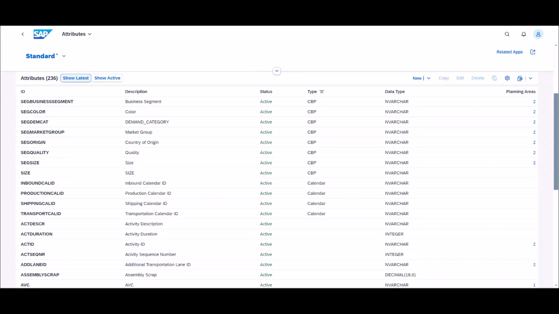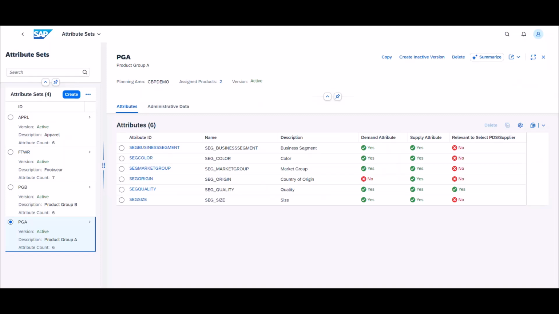With SAP IBP characteristics-based planning, you can now add product and planning relevant CBP attributes supported by a new attribute type. Product attributes like size, quality, and color, as well as planning relevant attributes like demand region and country of origin. CBP attributes are grouped into different logical attribute sets to drive different supply decisions for different sets. These attributes are either demand relevant or supply relevant or both. Here, we can also choose the attributes which should drive the source of supply selection. For example here, quality drives the selection of the production source.